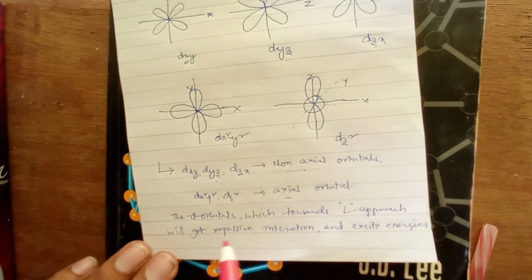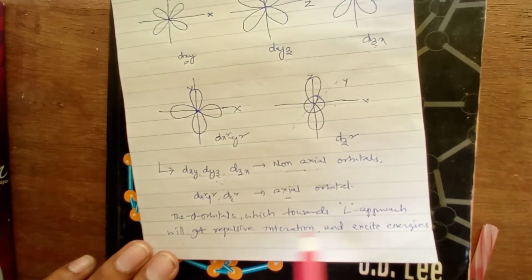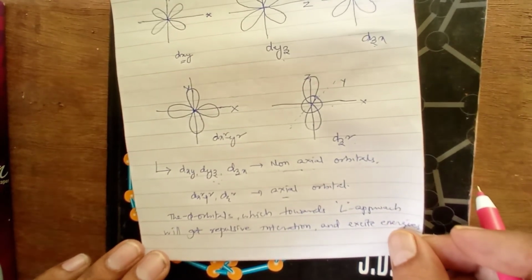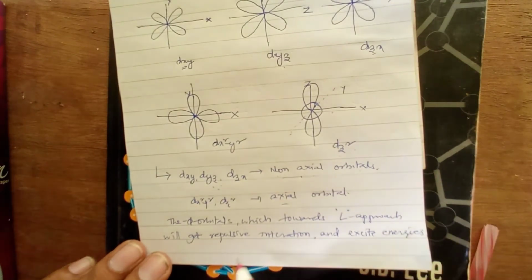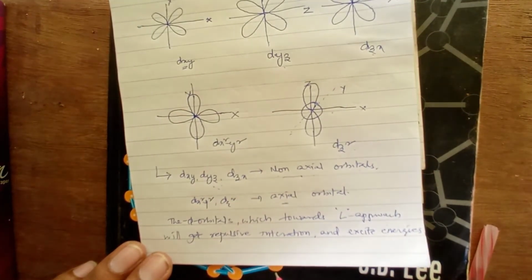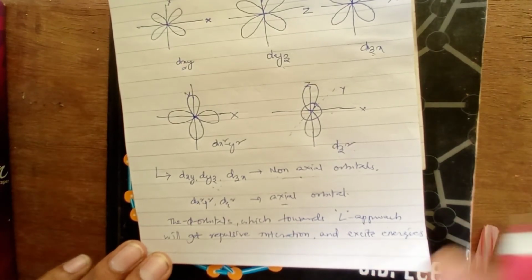And the d orbitals which are away from the ligand approach will never have any repulsive interaction, and will get into lower energy, right?